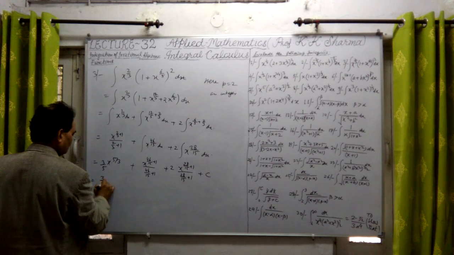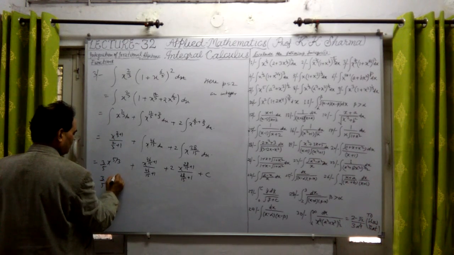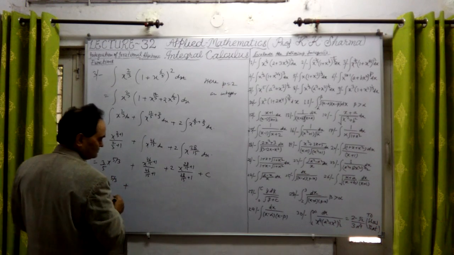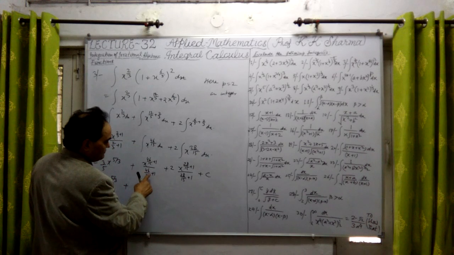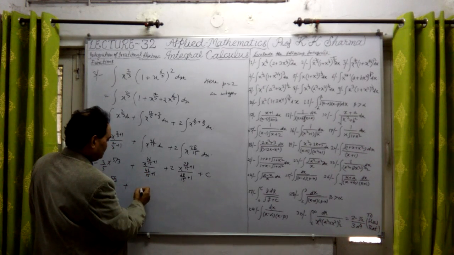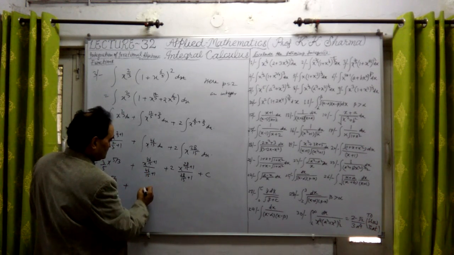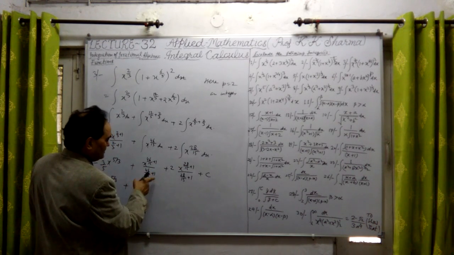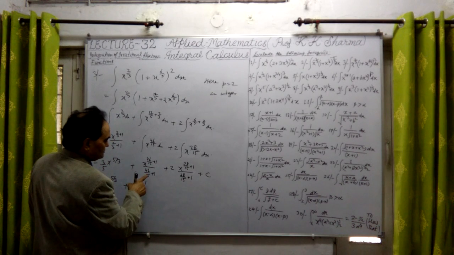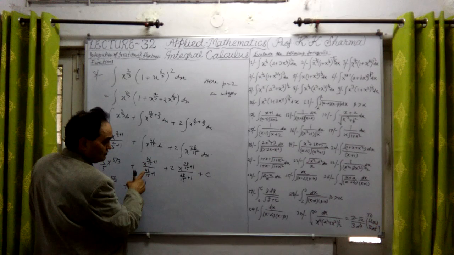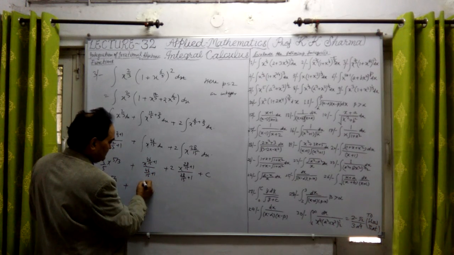It will give us 3 upon 5 x raised to the power 5 by 3, plus now 15 plus 46 will be, 5 plus 6 is 11, 1 carry, and 5 plus 1, 4 plus 1, 5 plus 1, 6, so 61.